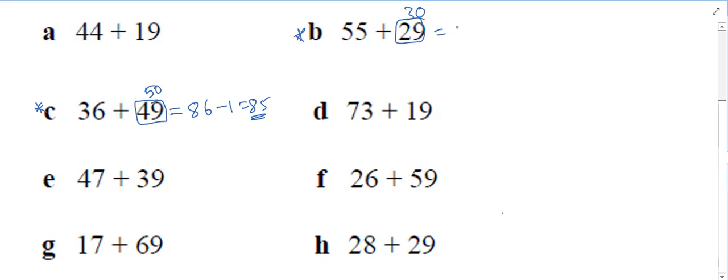Sir, can we even take the first number? Like, we can add 5 to the first number and then we can add 60 to 90. Yes, you can. Okay, sir. Then 55 plus 10 is 60. 60 plus 30 is 90. Just tell me, 55 plus 30 is how much? No. 55 plus 30. Okay, 85. Minus 1 is 84.